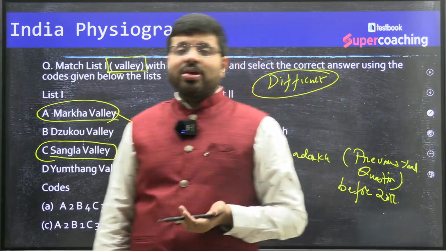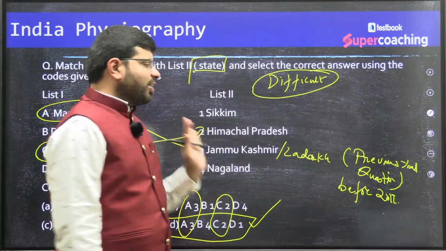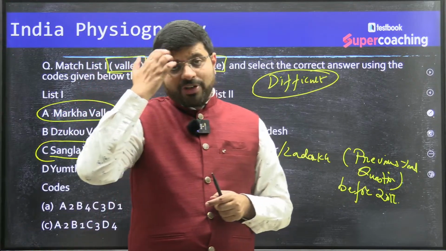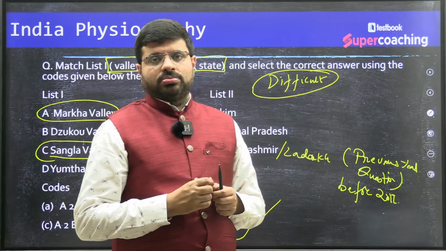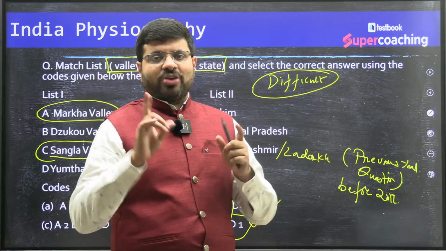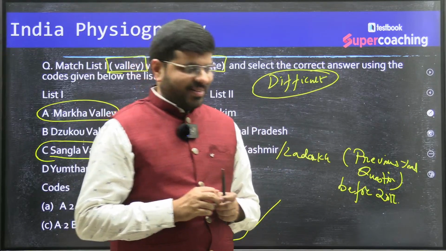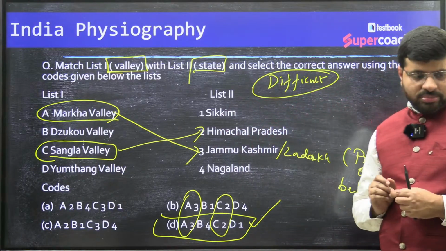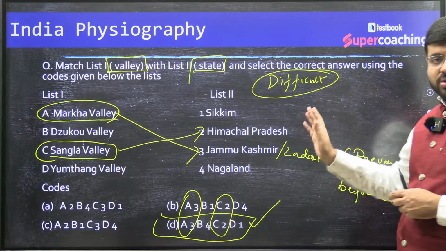You cannot cover all the things, and this question is very difficult. So the probability of a topper getting even this question right is bare minimum. Imagine that you got only 99 questions out of 100. That is the thing. In fact, I would be absolutely okay if you don't get this question right.